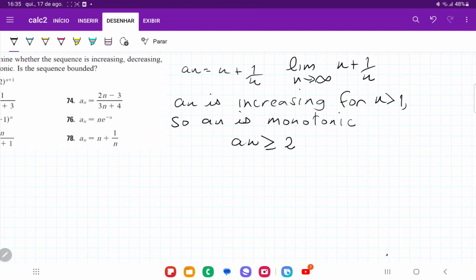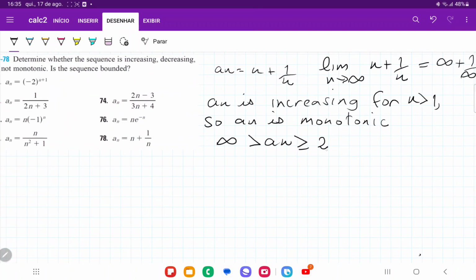And so when we take this limit, we're going to have infinity plus 1 over infinity, which is just infinity. And so an is always going to be less than, not equal because you can't be equal to infinity, but less than infinity, right? And so it's not bounded because even though it's bounded below, it's not bounded above. It doesn't have a limit above, right?